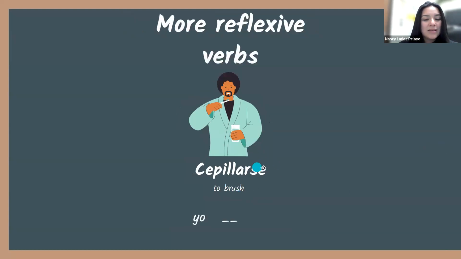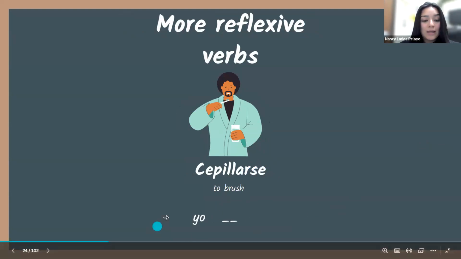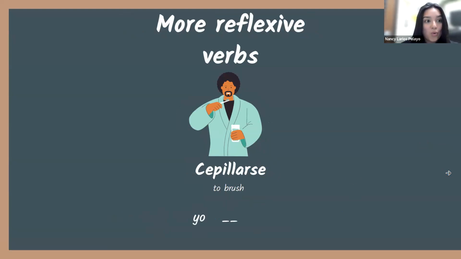Entonces, cepillarse, we know that the SE at the end makes it reflexive, okay? But it's an AR verb. Entonces, we are writing the reflexive pronoun here. What's our reflexive pronoun? For yo. Si dijiste me, muy bien. You said me, good job. Excelente. Yo me cepillo, muy bien.